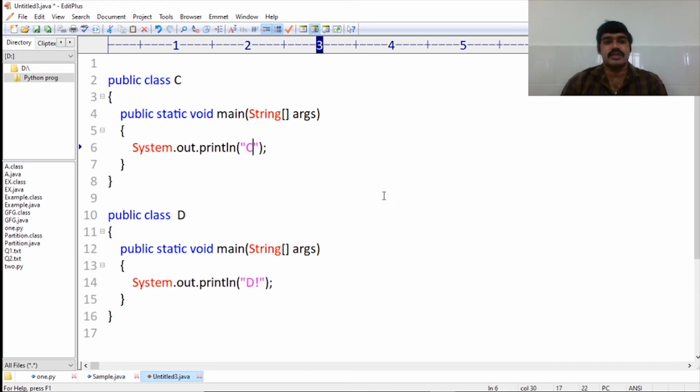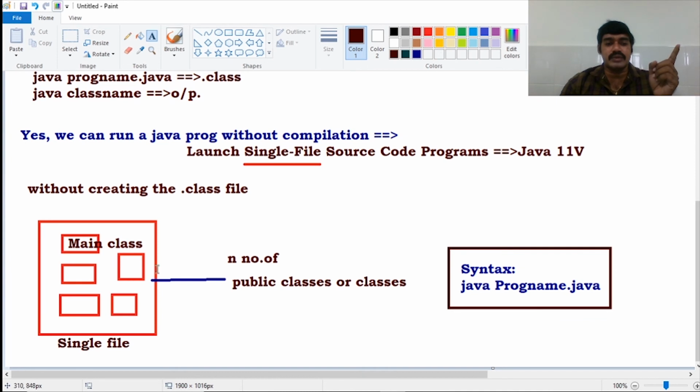Consider the second example, public class C, public class D. How many public classes are there in my source file? Two public classes are there. In general, a Java program should contain how many public classes? At most one public class only. But this Java program contains two public classes. Is it possible in Java or not? In general, it is not possible. But because of which feature? Single file source code programs feature. This single file may contain n number of public classes, not a problem.